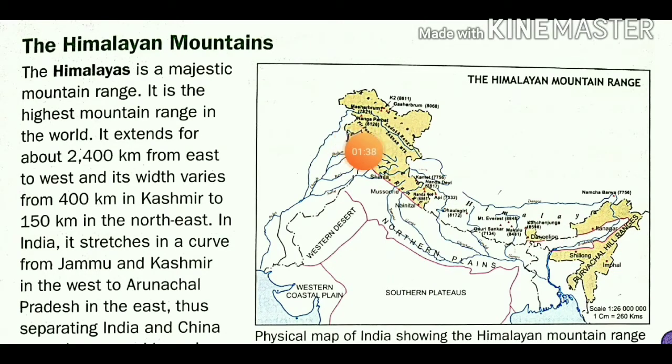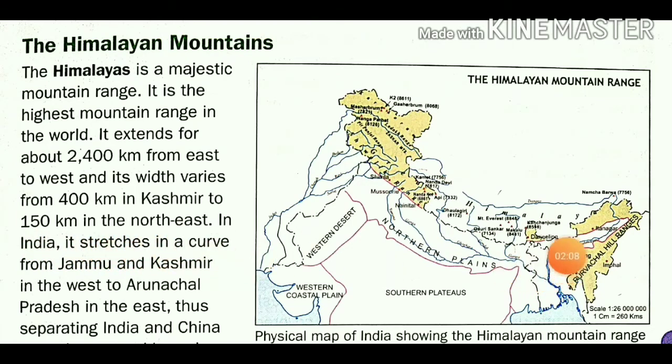Its width varies from 400 kilometers in Kashmir, if we are thinking about its width, to 150 kilometers in the northeast.